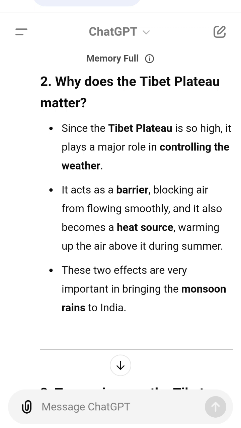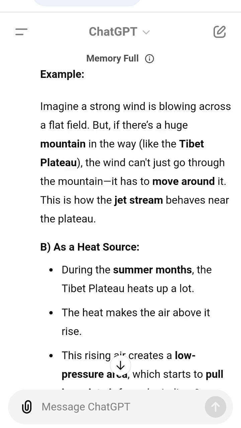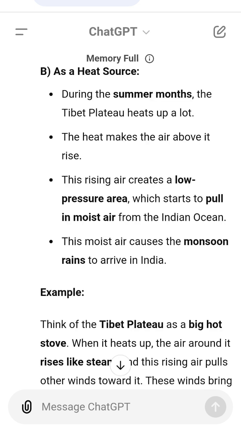Example. Think of the Tibet Plateau as a big hot stove. When it heats up, the air around it rises like steam, and this rising air pulls other winds toward it. These winds bring rain to India during the monsoon. 4. What happens during June?